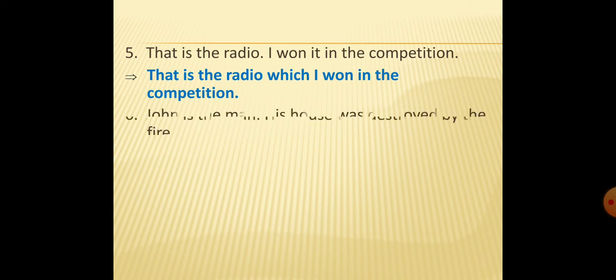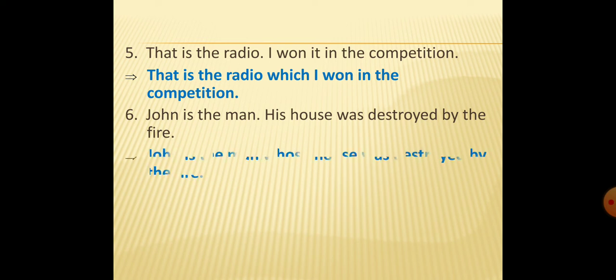Next one, number 6. John is the man. His house was destroyed by the fire. The answer would be: John is the man whose house was destroyed by the fire.